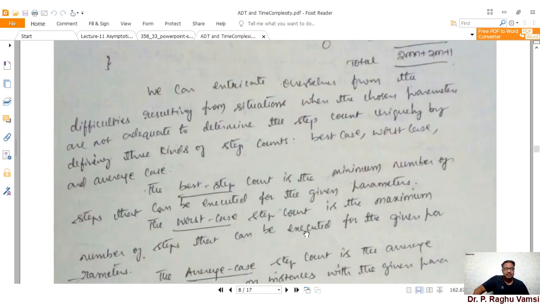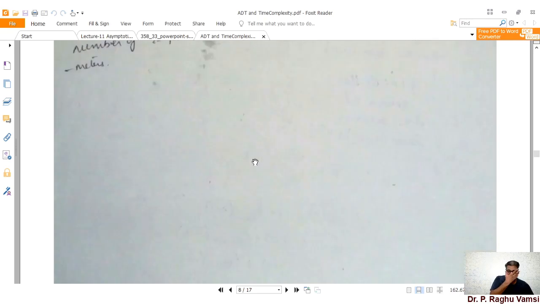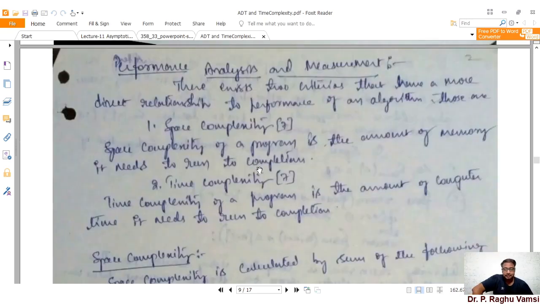Irrespective of best, worst, and average case, whatever is the largest one will be considered as the time complexity. So if it is the best case, then the largest one will be lower, and obviously the resultant value is lower. Thereby the time complexity is lower. In the same way, if it is larger, that means the resultant value is larger, then it may be the worst case. Like that, the complexity will be determined.